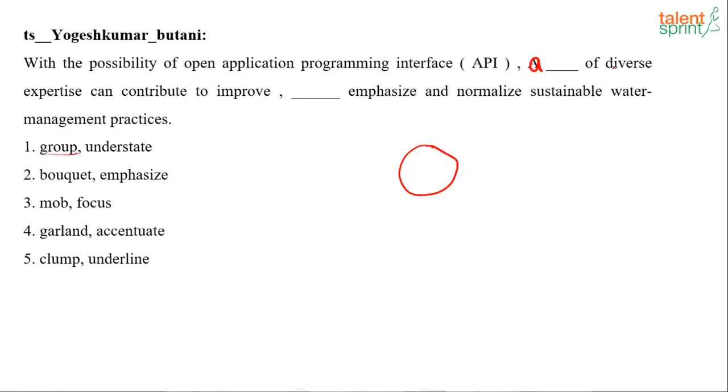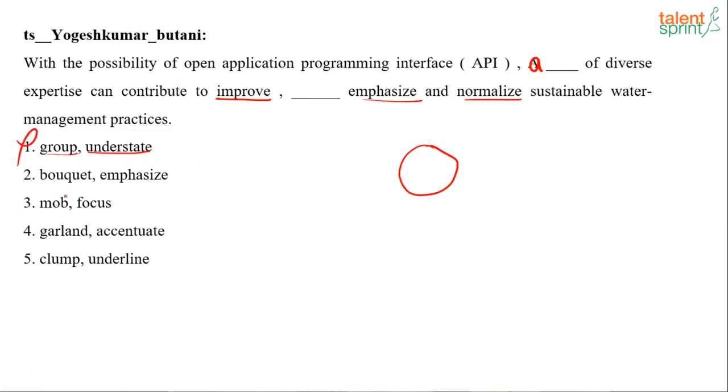A group of diverse expertise can contribute to improve. So we are talking about improving, emphasizing and normalizing. Okay, so we are talking about upgrading something. So it cannot be understate, because understate is downgrading something, making the standards lower. So the first one will not be the right answer.